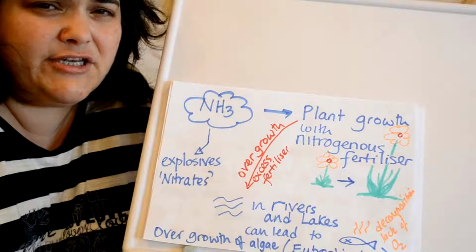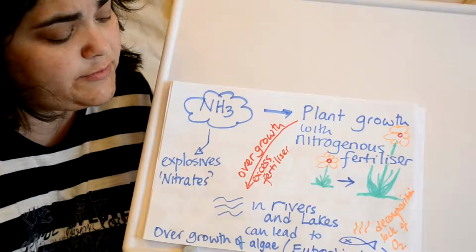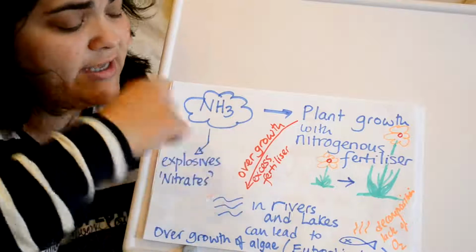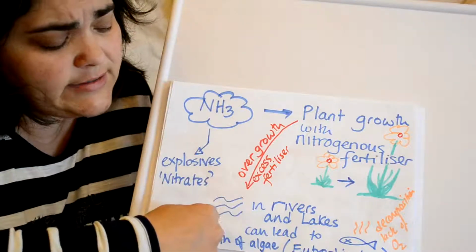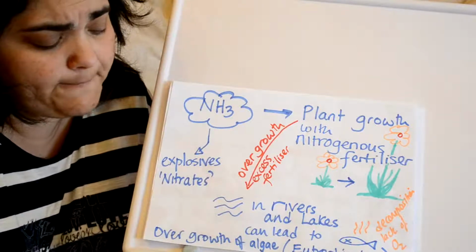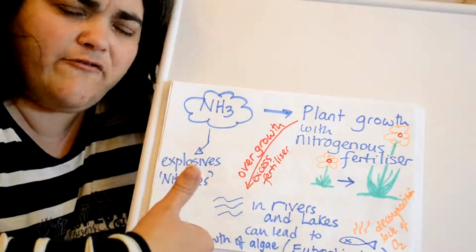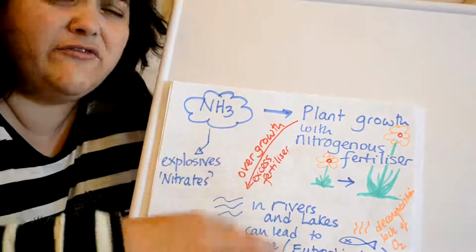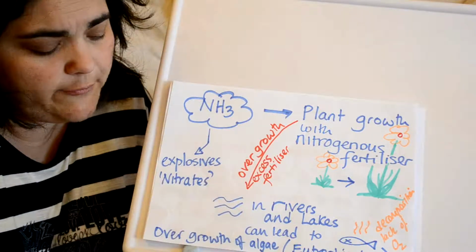Anyway, the problem is, with many things, when you tamper with a system, it can cause problems, and it took a while before we realised that if we don't use these artificial fertilisers correctly, you can get these problems. So here we can get some overgrowth in our rivers and lakes, and sadly in the end it can lead to death of the animals that are there.